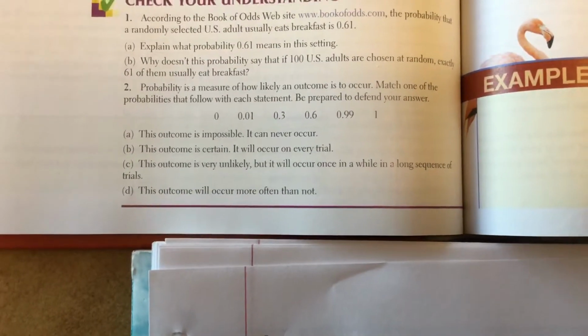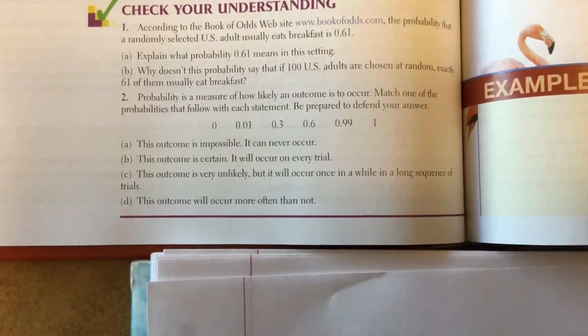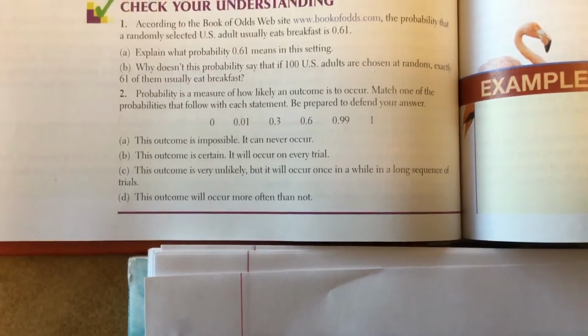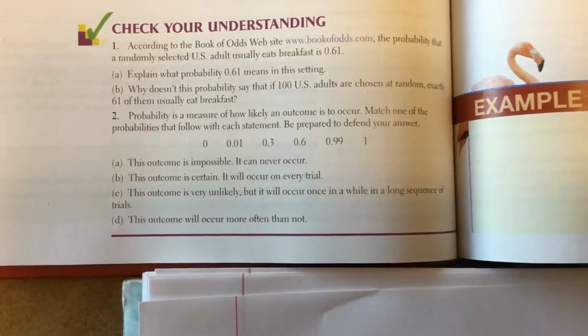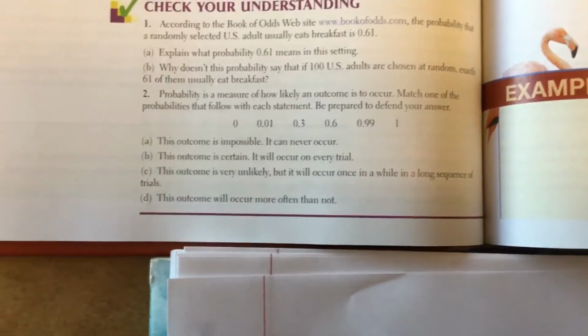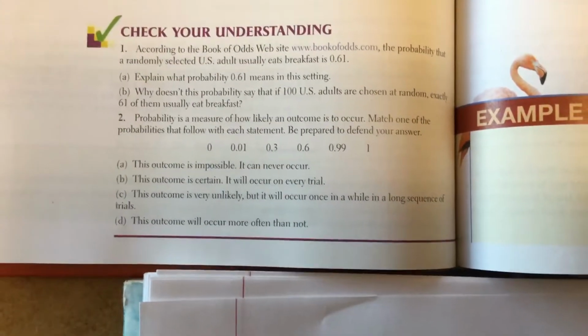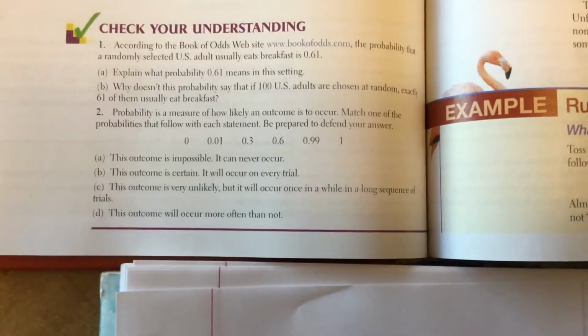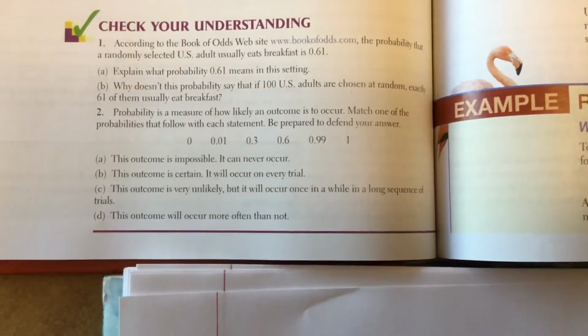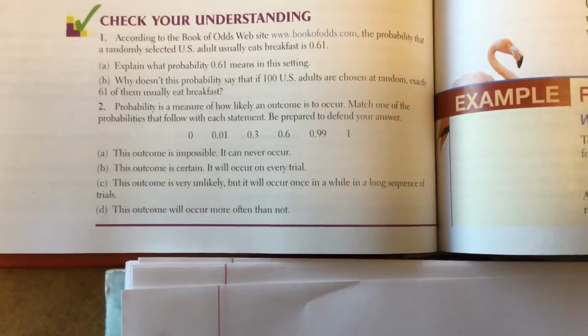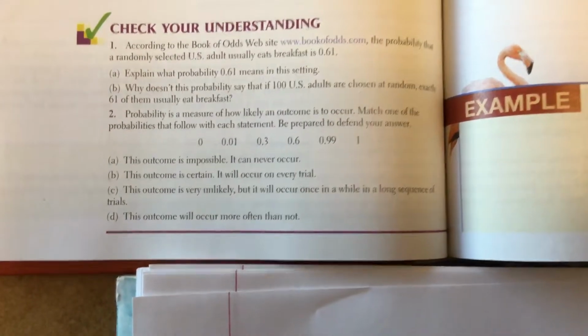But if we take multiple samples of 100 U.S. adults, the average proportion of adults that eat breakfast will probably average out to be about 61%. Indeed, it'll approach 61. Actually, it should hit 61 theoretically if we take every group of size 100 adults, but you can't actually do that.